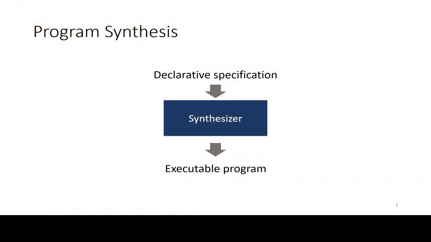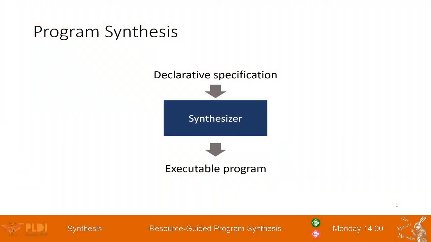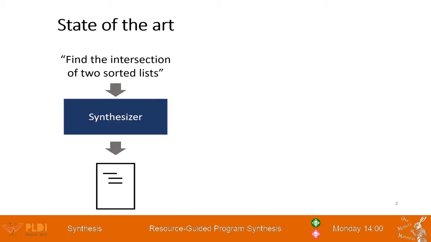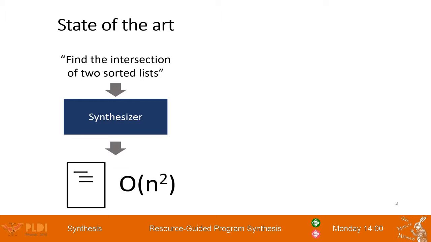Program synthesis considers the problem of generating executable code from some sort of high-level declarative specification. Synthesizers have come a long way recently and can generate programs performing non-trivial data structure manipulations. For example, we can ask for a program that finds the intersection of two sorted lists and get a provably correct recursive function. The problem is that the shortest implementation of this function runs in quadratic time with respect to the length of the input lists.